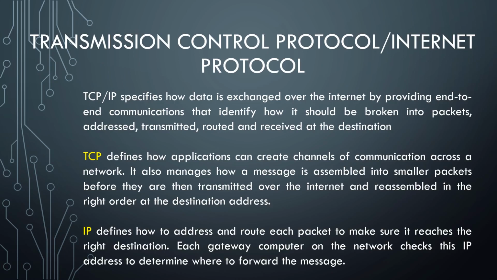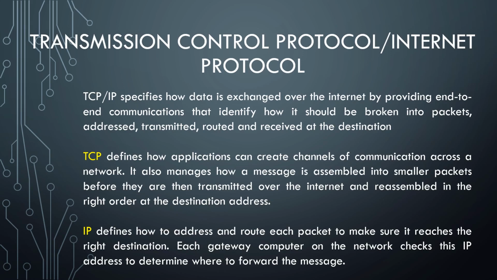Whenever we transfer any information, first of all, what does TCP do? TCP breaks our information into small fixed size packets, and then for every packet it writes the source address, destination address, packet number, and then delivers it over the network. And what does IP do in between?